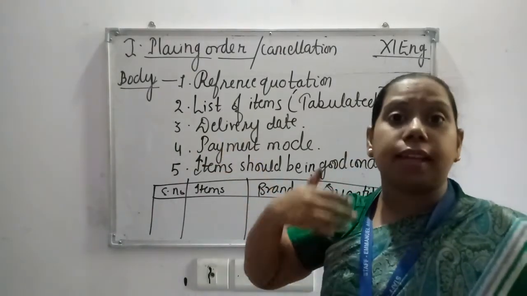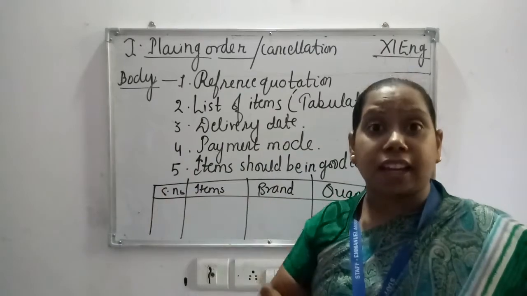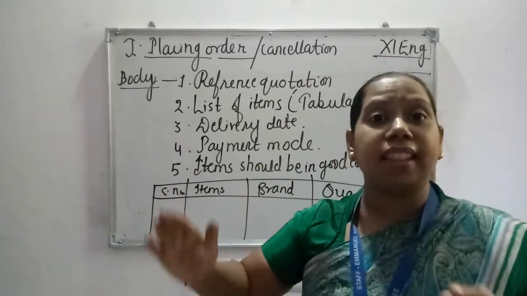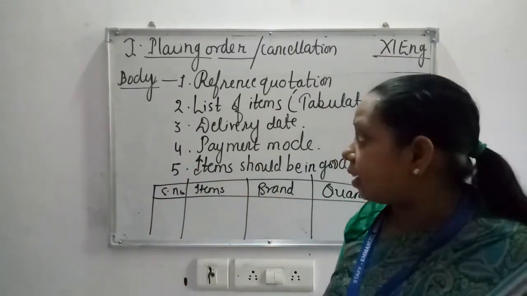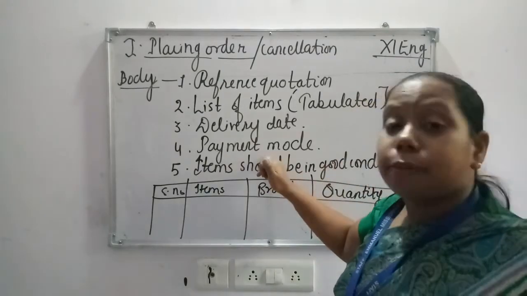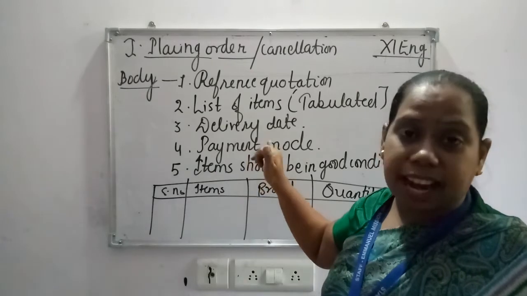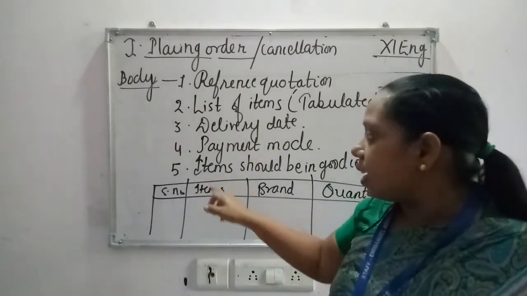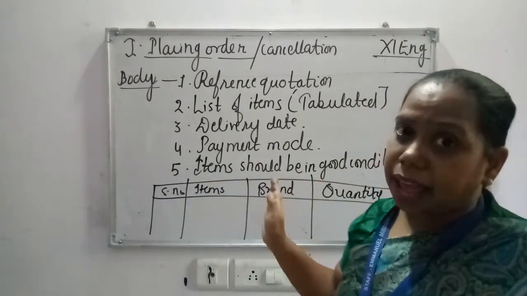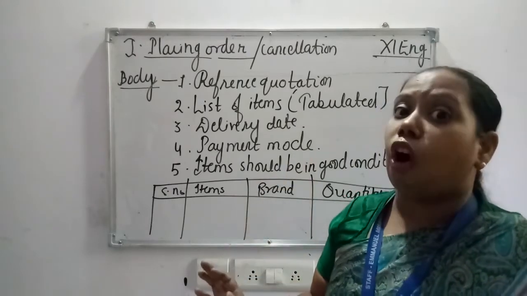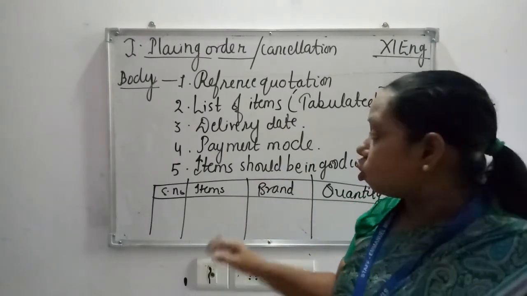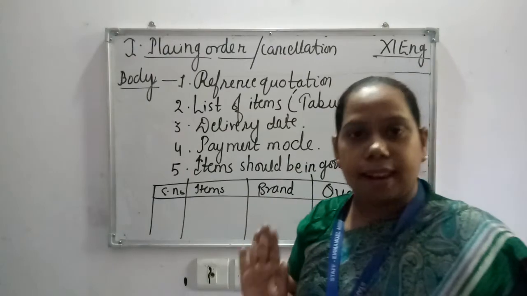I am expecting the delivery of this, or the item should reach us by this date, should be mentioned in your letter, and what payment mode you will be choosing. You are paying through Paytm, or you will be sending a cheque or whatever, and then the item should be packed and without any fault or defects, that should be mentioned in the letter.